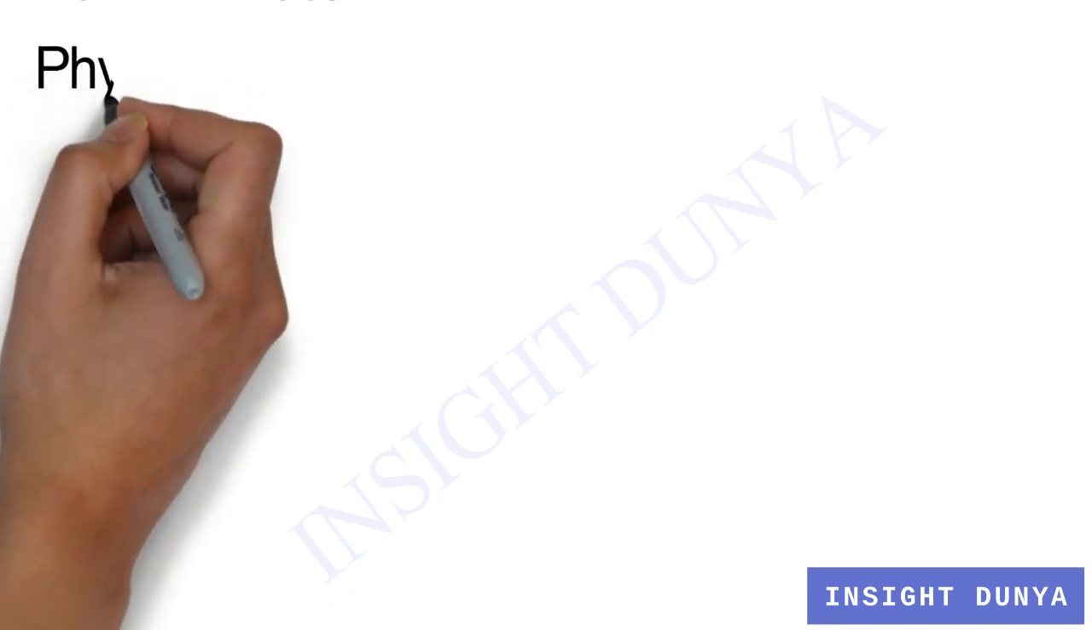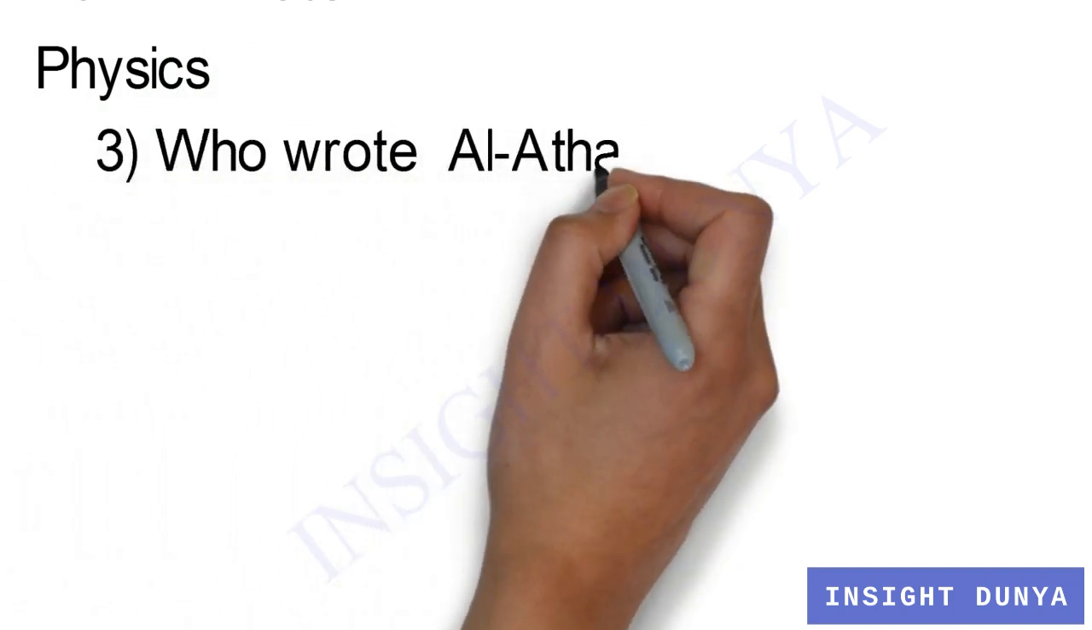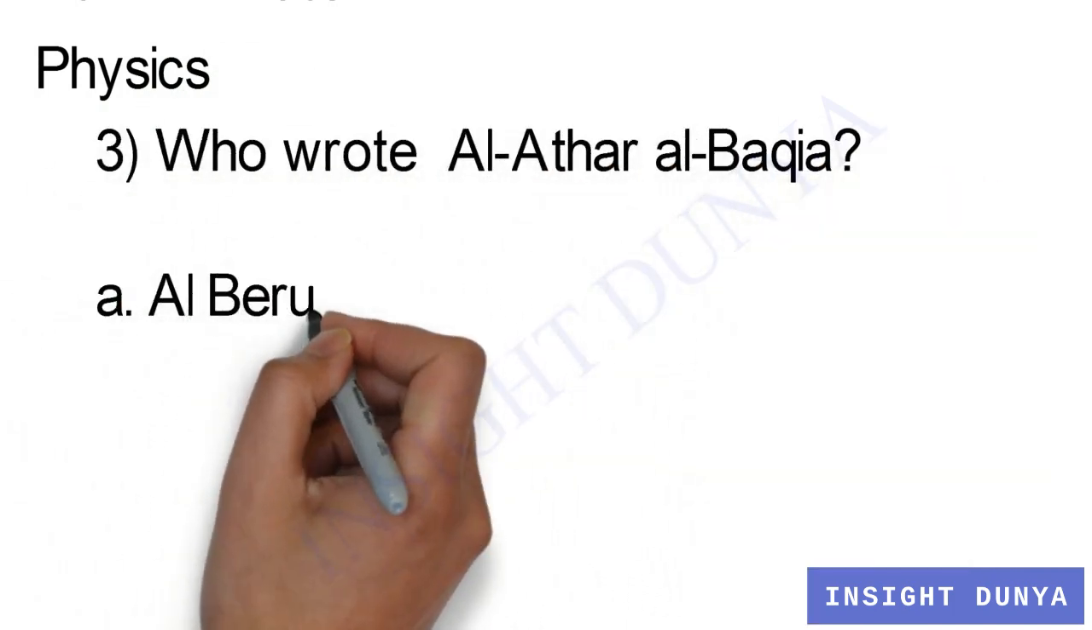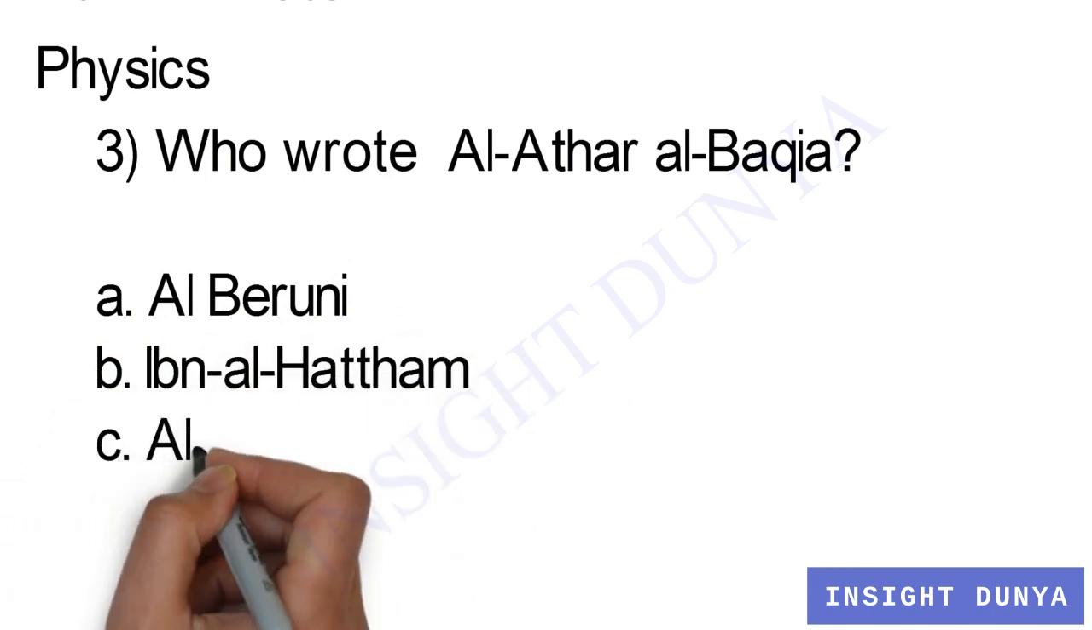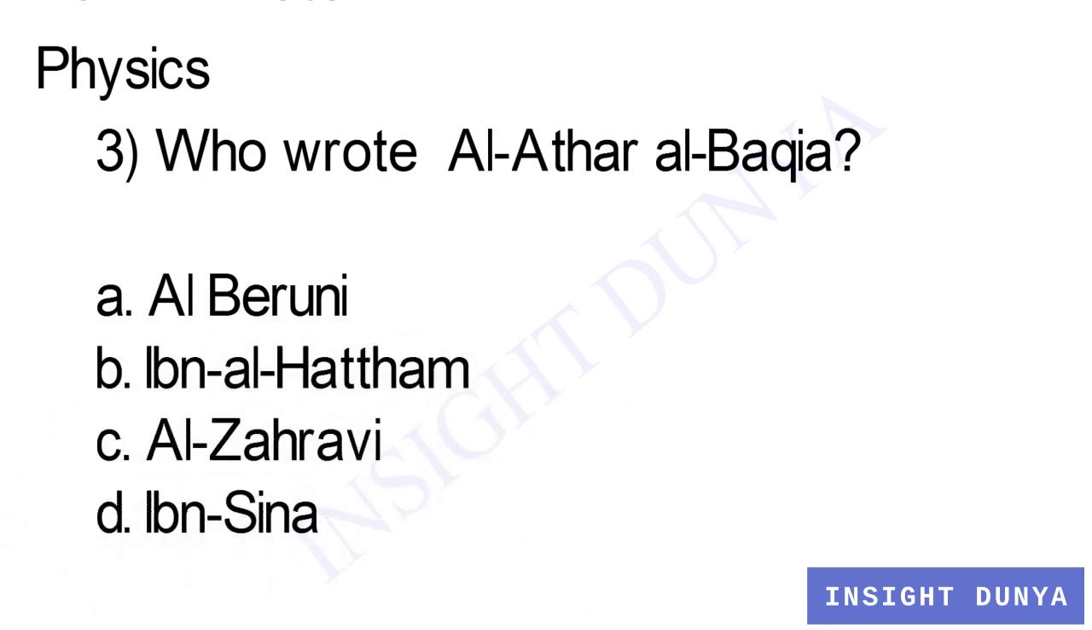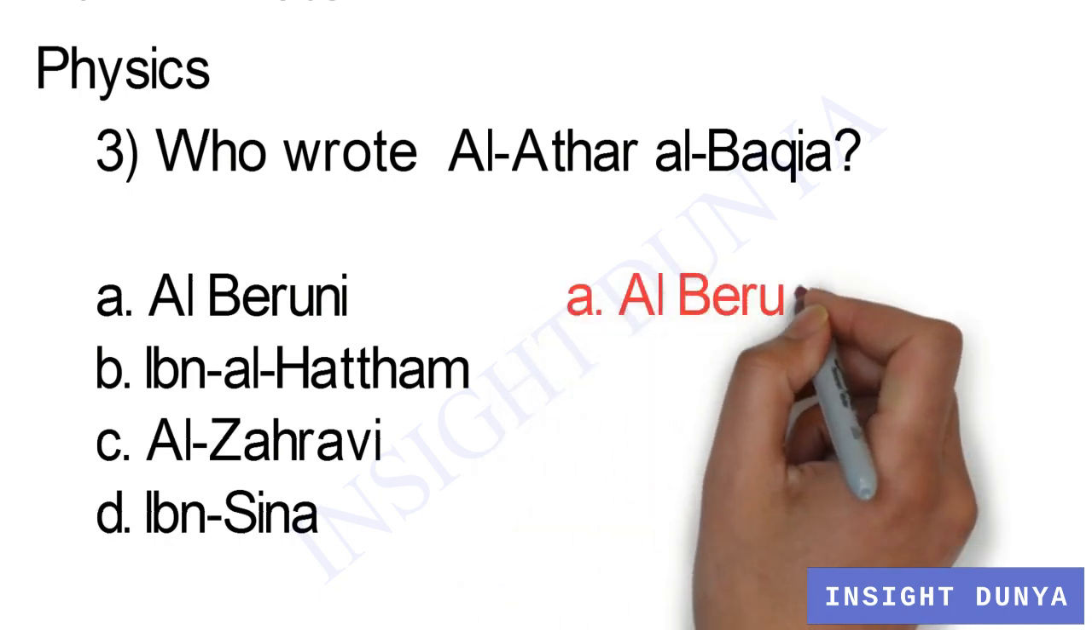Second subject is physics, and the first question is: who wrote Athar al-Baqiyya? And the options are Al-Biruni, Ibn al-Haytham, Al-Zahrawi, Ibn Sina. The answer is option number A, Al-Biruni.